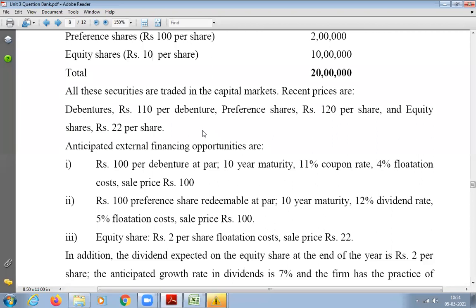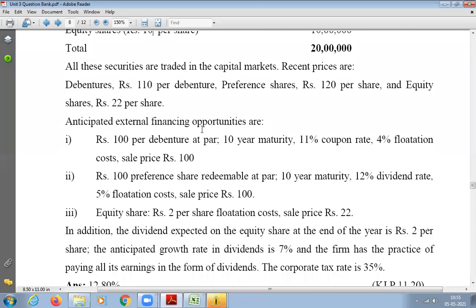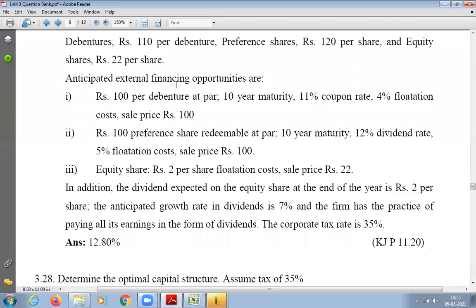For calculating market value. And then the anticipated financing opportunities are given. So 100 per debenture at par, 10 years maturity, 11% coupon rate, 4% flotation cost, sale price is 100. That means he has given what opportunities they have. Then 100 preference share redeemable at par, 10-year maturity, 12% dividend rate, 5% flotation cost, and sale price is 100.